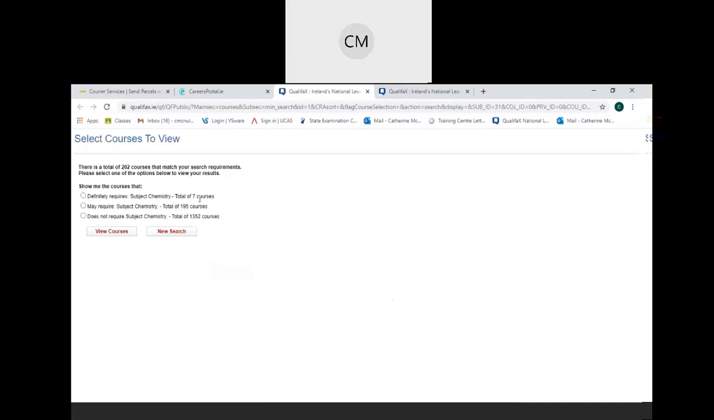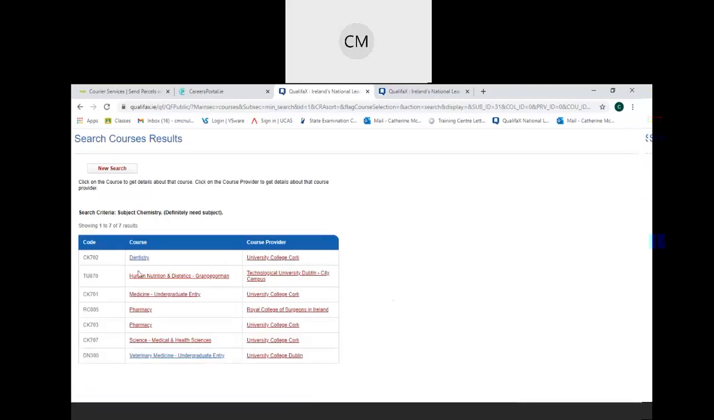And I can see that there are 7 courses that definitely need chemistry. So I'm going to check to see if any of those are on my potential list. So for example, I will need chemistry for dentistry in University College Cork. I would need to do chemistry for pharmacy in University College Cork or the Royal College of Surgeons Ireland. I can see that I definitely need chemistry, for example, for veterinary medicine in University College Dublin.